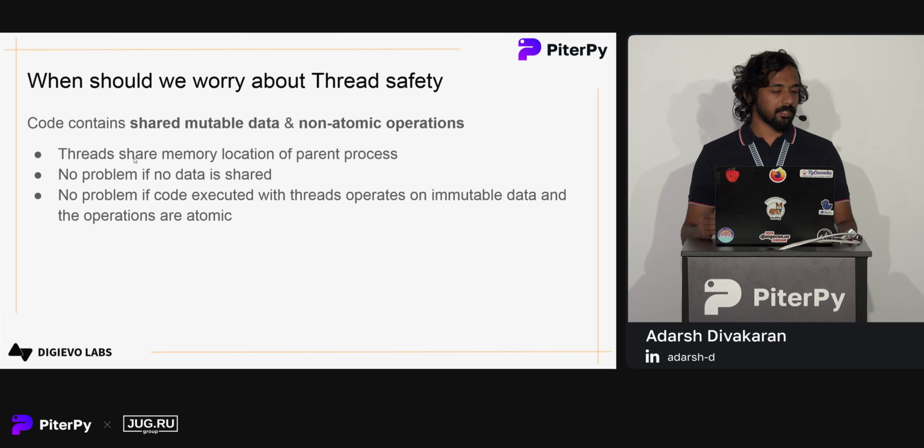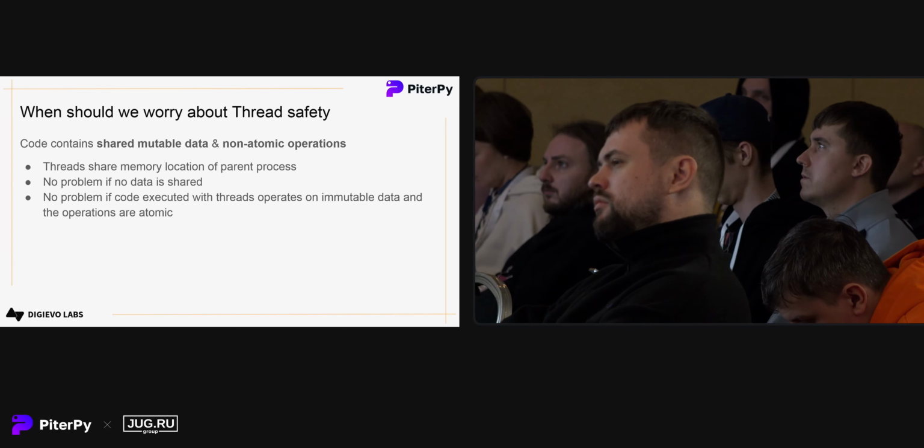Due to this, the variable values, everything, is shared between these different threads. If the code is working on immutable data, there won't be issues since there are no changes to data. And if the operations are atomic, meaning an operation completes in a single step at the Python level, that will also be fine, since context switches happen only after a single instruction is processed.